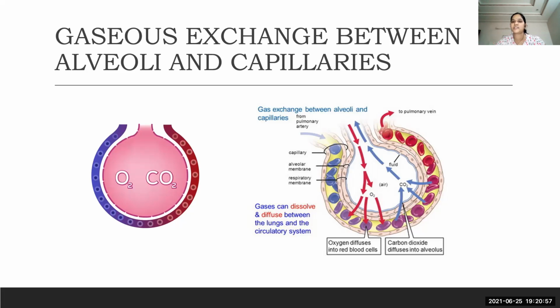This whole process is done by means of membrane diffusion.